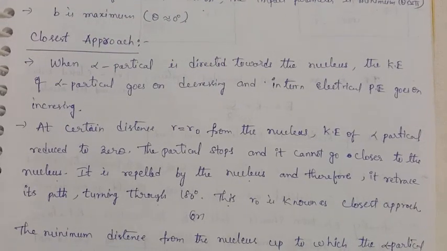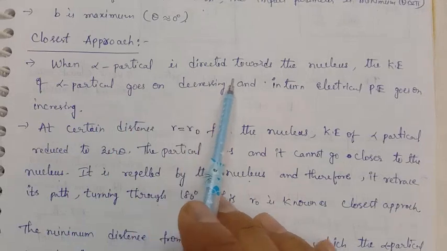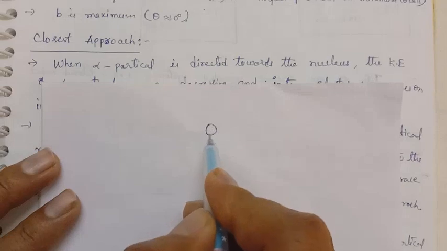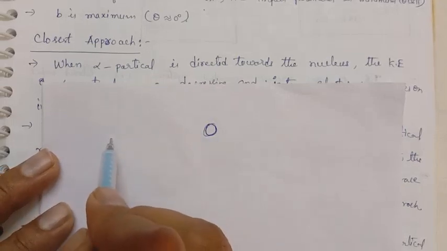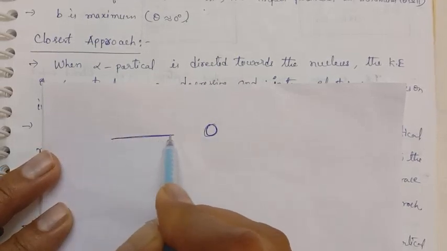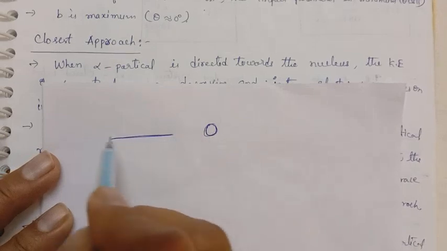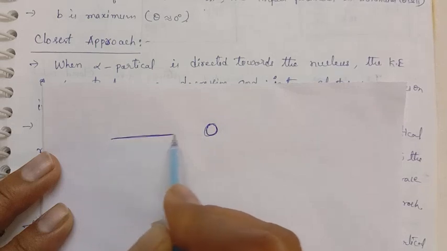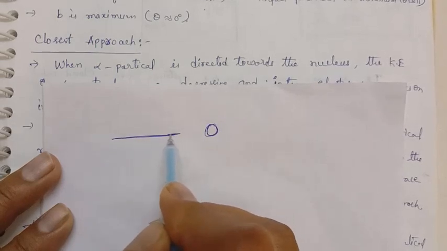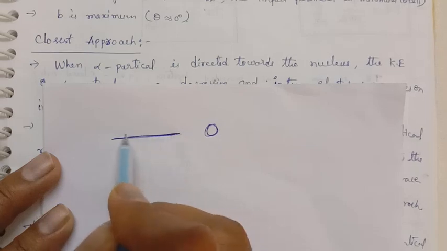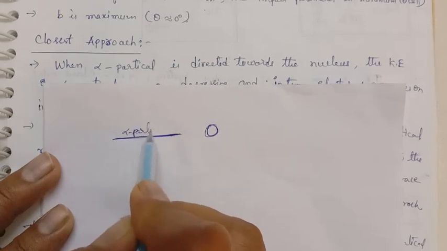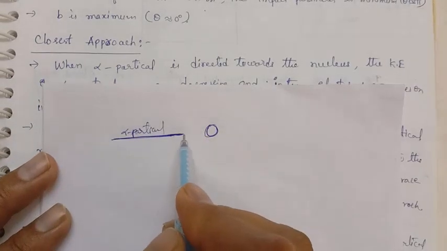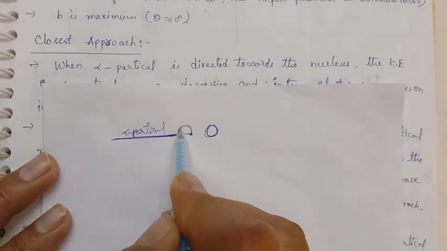Closest distance of approach. When an alpha particle is directed towards the nucleus, here the alpha particle, and our target is the gold atom. Of these 20,000 alpha particles, only one alpha particle will travel straight along the central path, and that will be deflected by 180 degrees. So the alpha particle is deflected by an angle of 180 degrees.